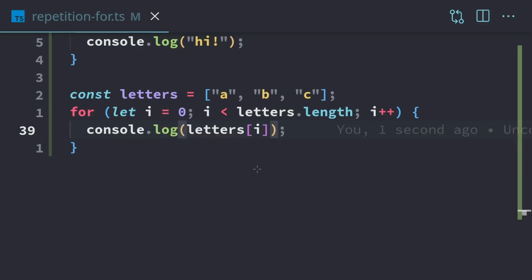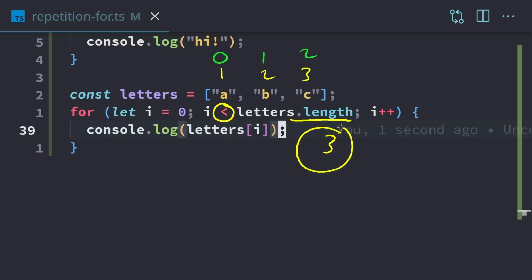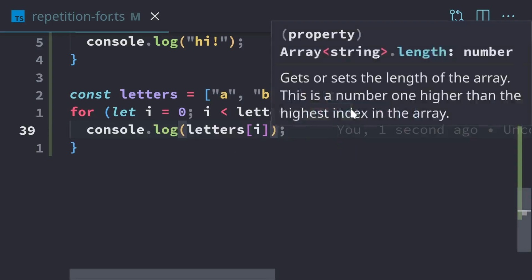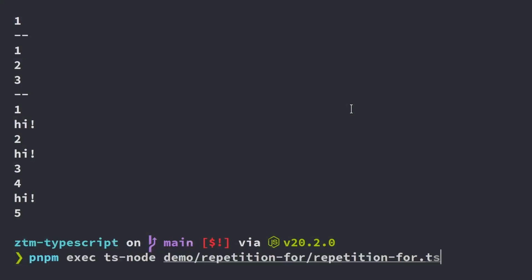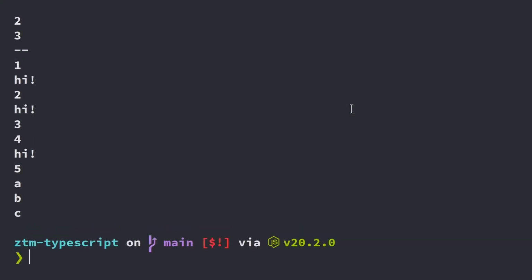It's really important here that we use less than instead of less than or equal to, because letters.length is going to be 3 because we have 1, 2, 3 elements. But the indexes are 0, 1, and 2. So we do want to use less than, because if we have 3 as one of our indexes right here, then that's just going to crash. That's not going to be good. So we'll save that, and at the end of our log here, we should see A, B, and C. And right here at the end, we have A, B, and C.